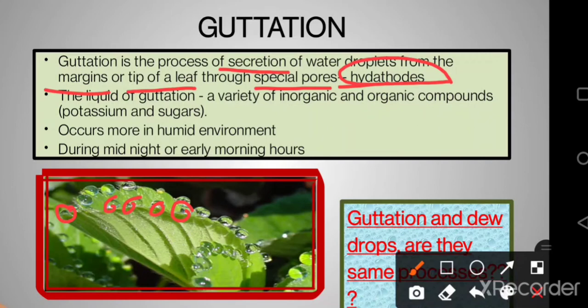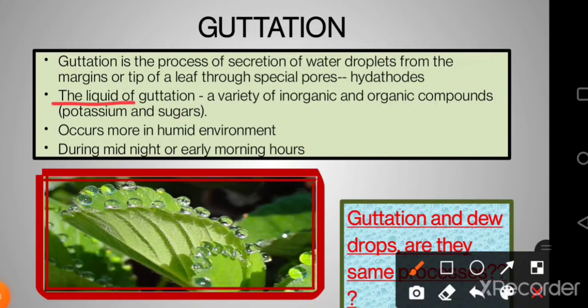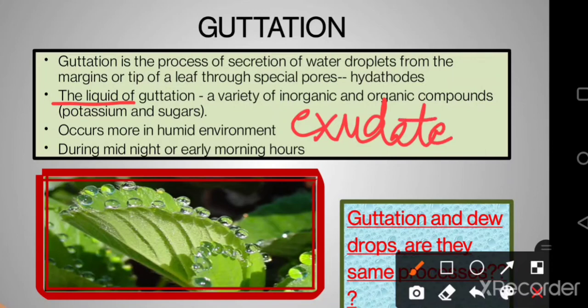Fine. Second important difference between guttation and transpiration. Transpiration is going to lose water in the form of water vapors, whereas guttation is going to lose the water in the form of liquid water droplets. Now this liquid is not pure water. When the water is lost through transpiration, that is pure water in the form of water vapor. But students, this guttated liquid, it is an exudate. It is going to release a lot of potassium and sugars. So a lot of solutes are present. It can be a combination of inorganic and organic compounds along with the water.